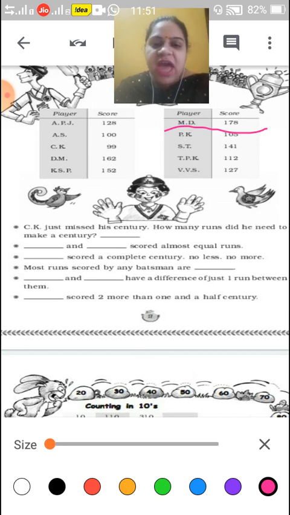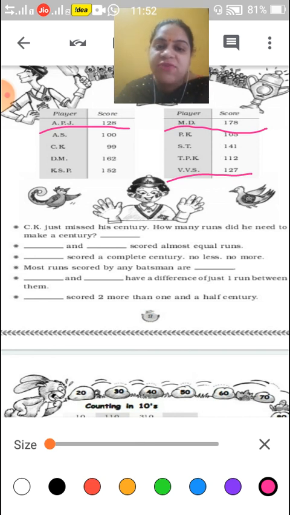Dash and dash have a difference of just 1 run between them. Okay. Who has scored near about equal runs, like VVS and APJ, who scored 128 and 127? So the difference is 1, just 1 run, that is APJ and VVS.